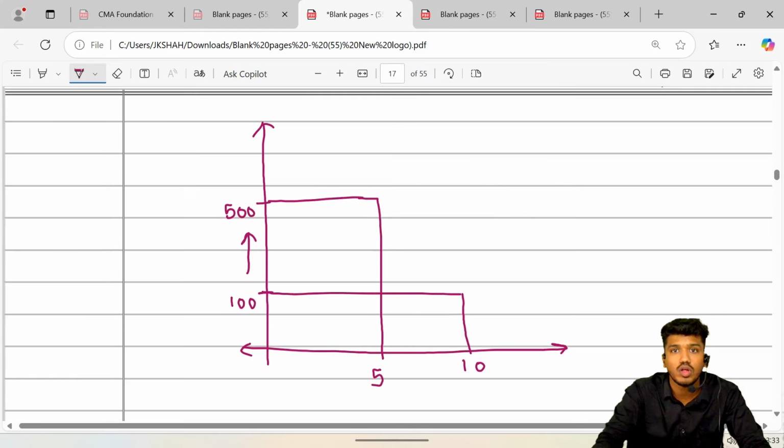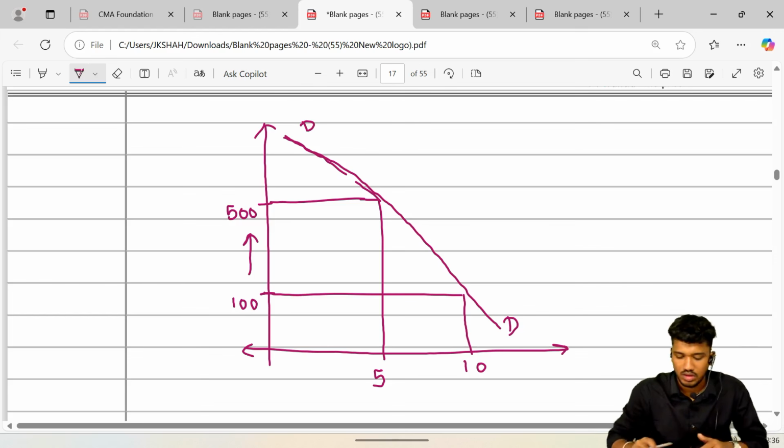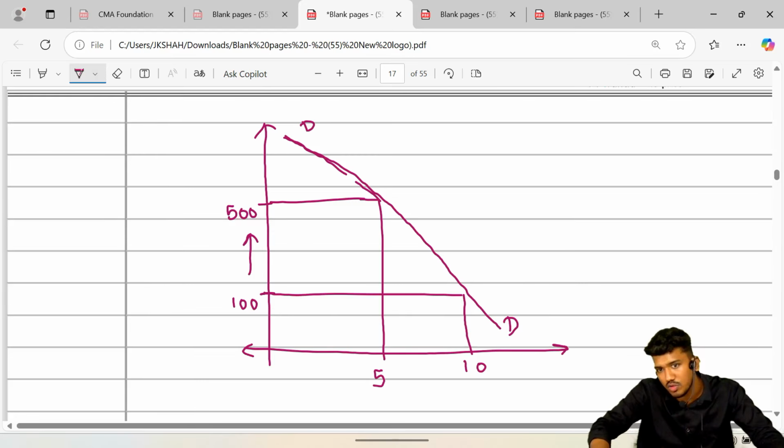So basically that is our demand curve. I hope you guys know the law of demand: as price rises, quantity demanded would be less, and vice versa. Okay guys, so it was our demand curve. We studied that as there is a rise in price, the quantity demanded would be less. We have basically understood this by far.